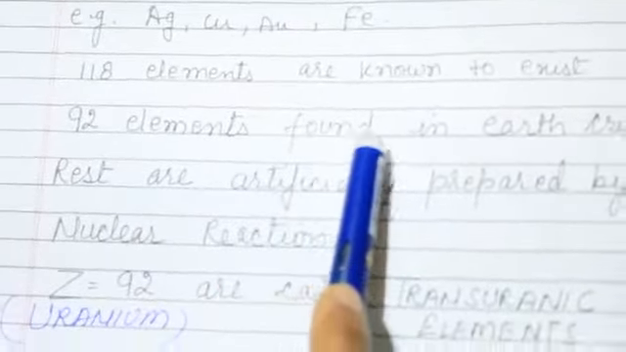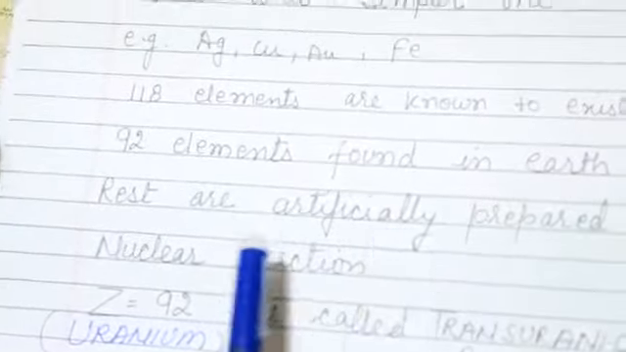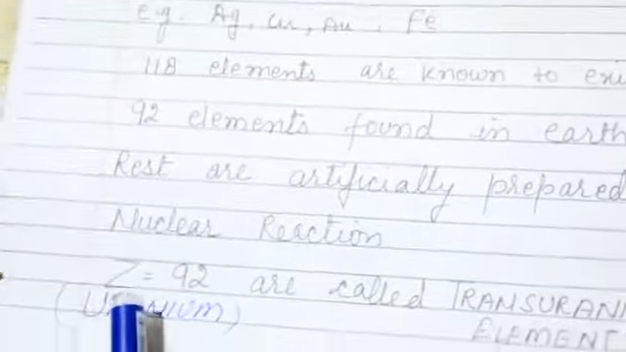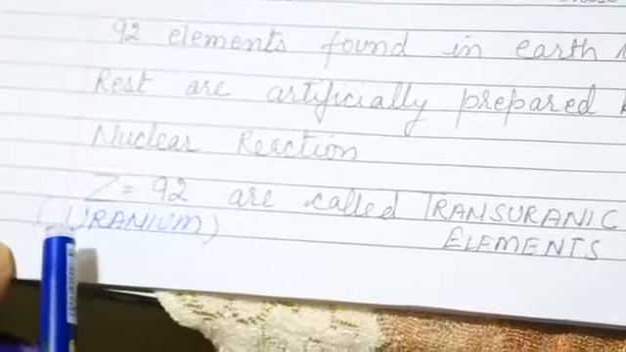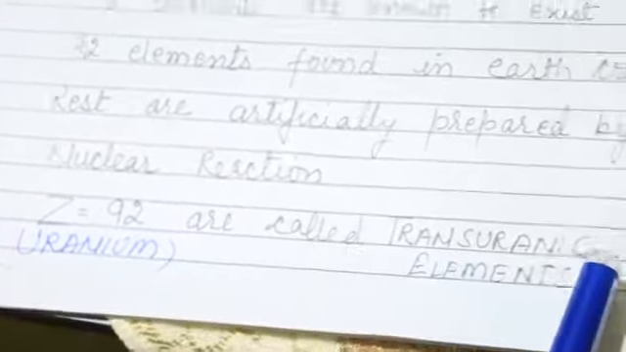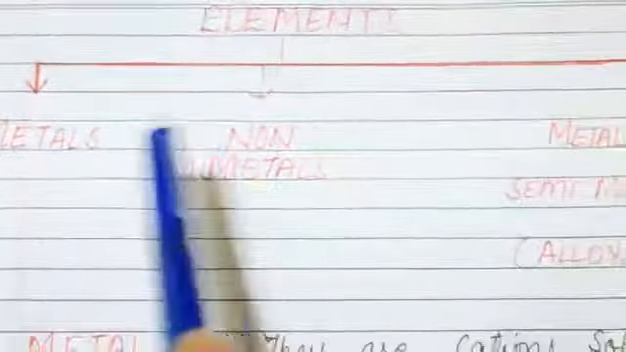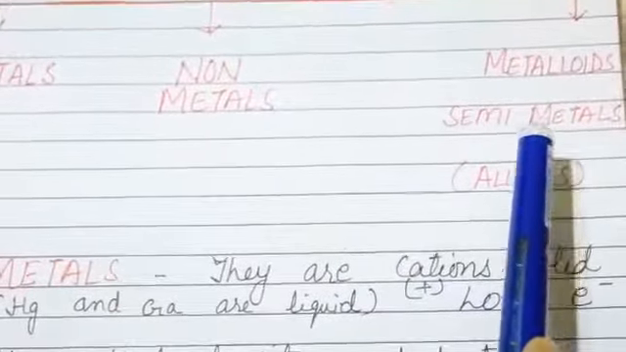92 elements are found in the earth's crust. The rest are artificially prepared by nuclear reaction. The element with atomic number 92 is uranium, and elements beyond it are known as transuranic elements. Now coming to elements, they are further divided into three parts: metals, non-metals, and metalloids or semi-metals.